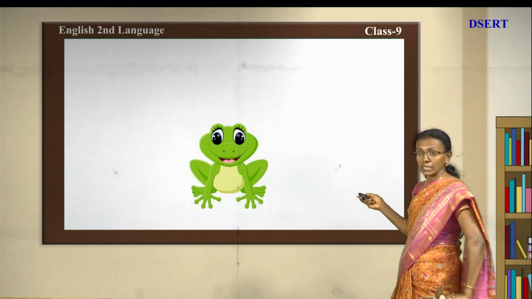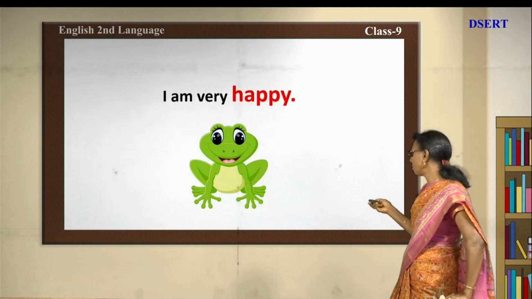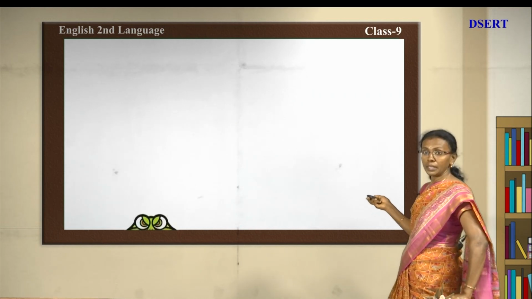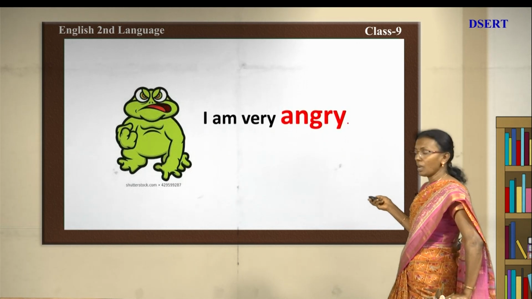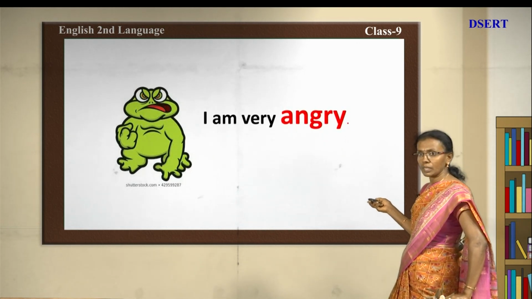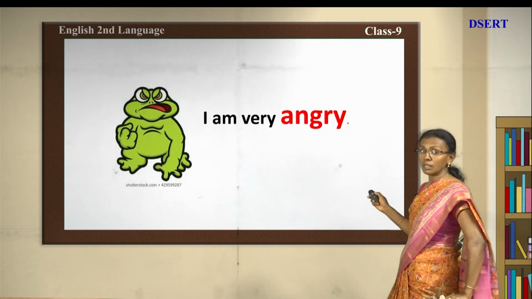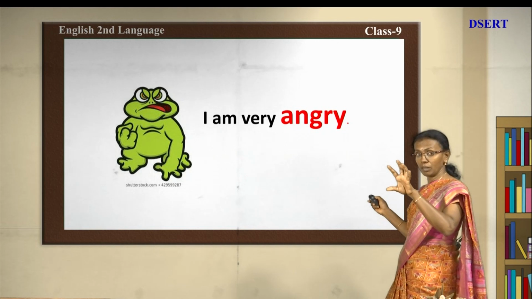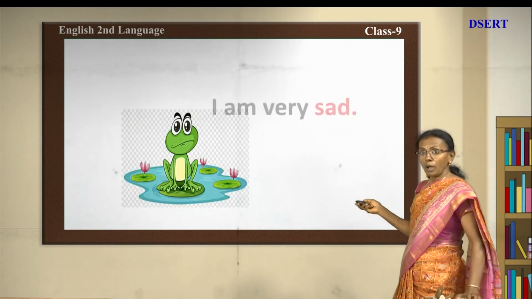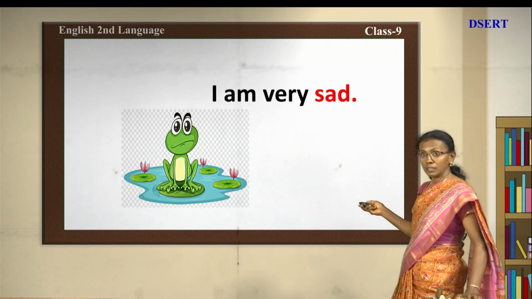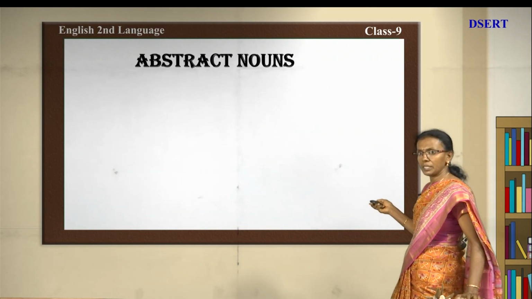See here, you can see a frog. The frog is saying that I am very happy. I am very happy. And now you can see another one here. What is it telling? I am very angry. I am very angry. Please note the points I have made in red color, because you need to understand why I have made them red. How you can see that the frog is very sad. I am very sad. Is it not? So, it is looking very sad.